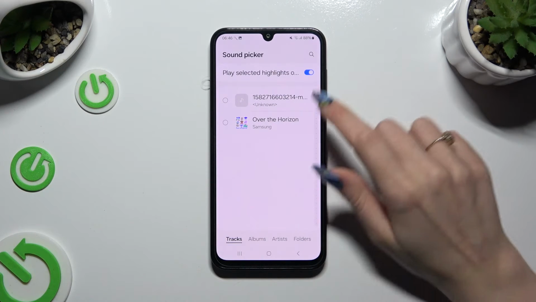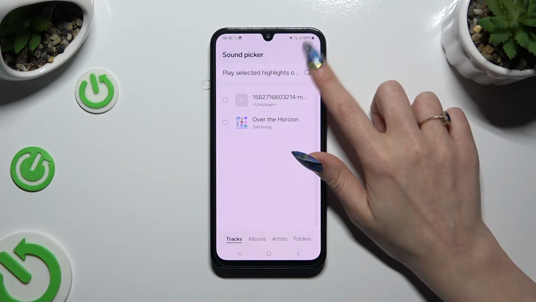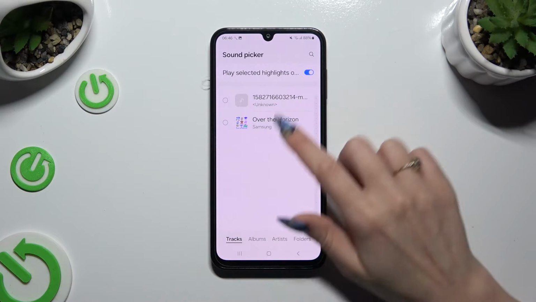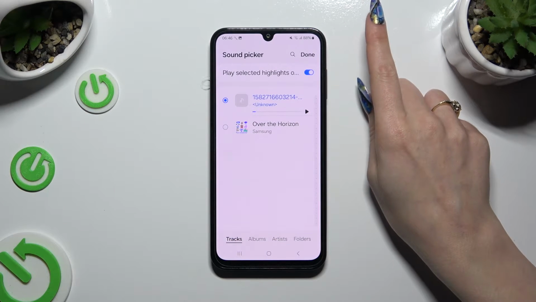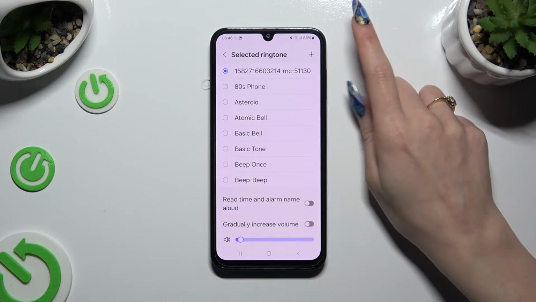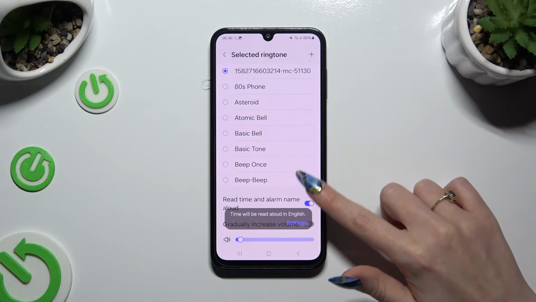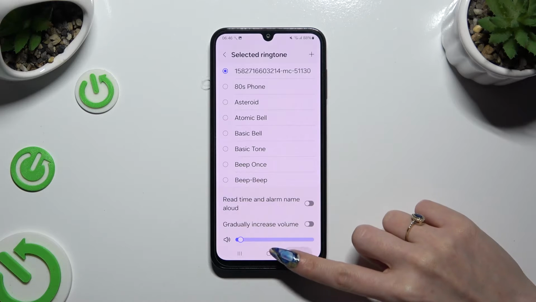Click on this switcher next to play selected highlights to switch them off or on. Click on any song that you wish to apply and select Done at the top right corner. Then manage those two options by clicking on the switchers next to them, and when you finished, go back.